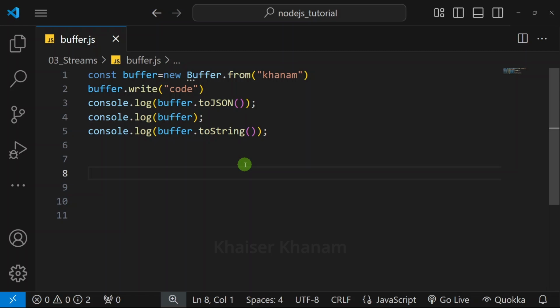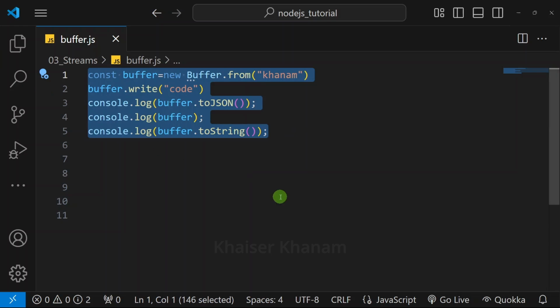Let me tell you, Node.js internally uses buffer and directly we don't have to work with buffer. But this entire thing, might be now you are understanding in streams how the data is moved, in the FS module, what happens when we are reading the data.